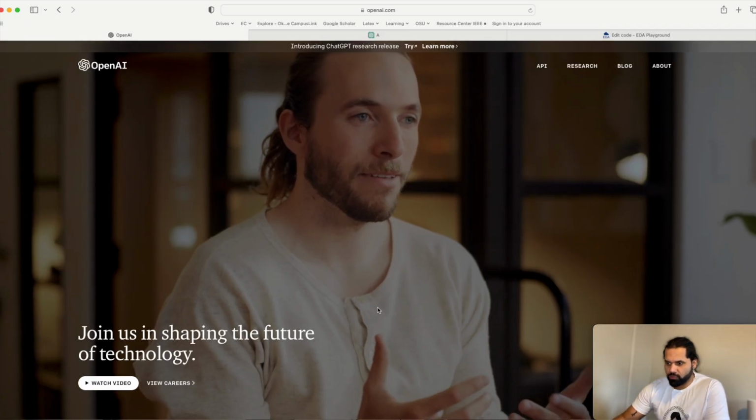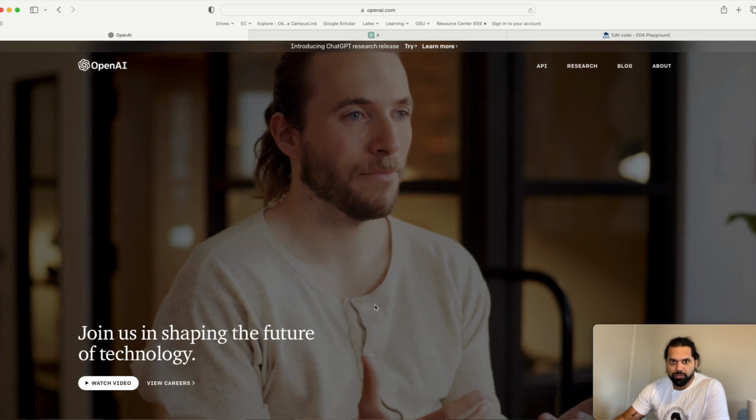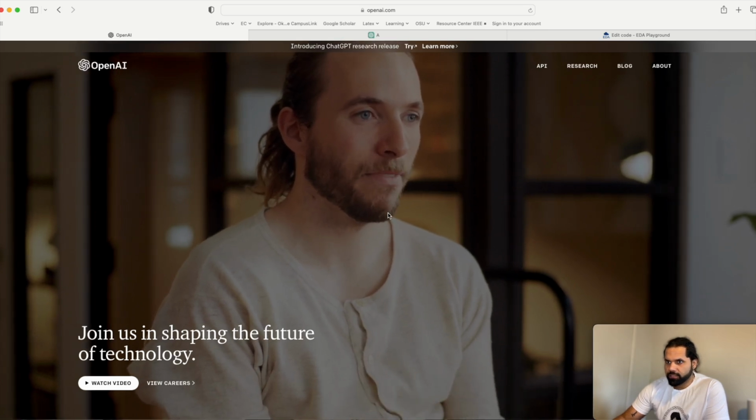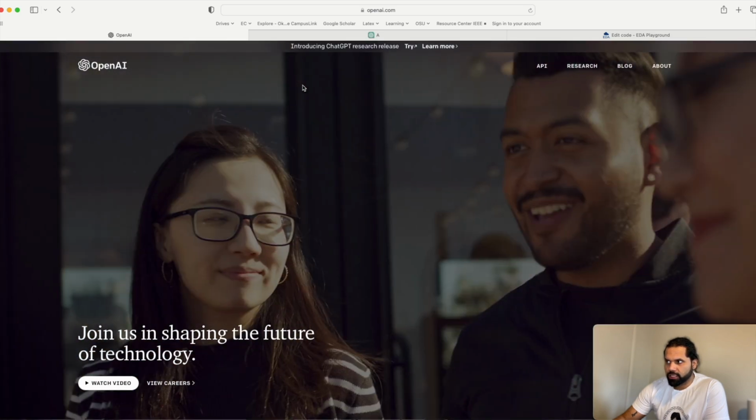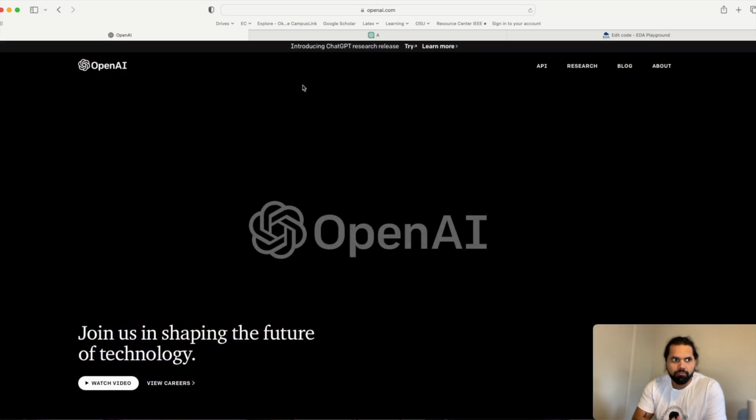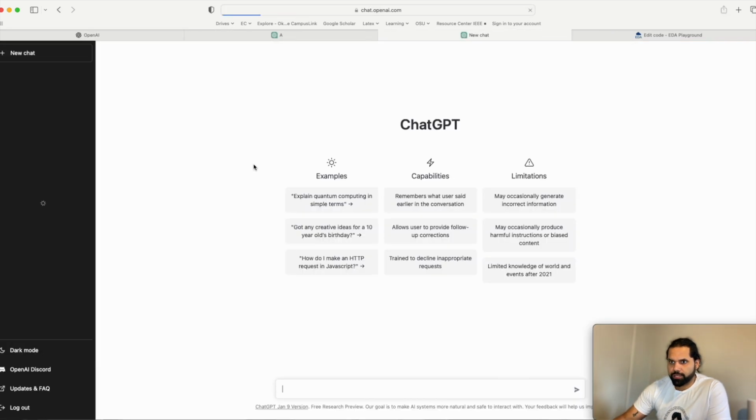Okay, back to the drawing board. So the first thing we want to do is open up the website. For this, we go to OpenAI, and we can log into ChatGPT. We can either use Hotmail or Google. I use Google, and it's really simple. You just use that account and you're in ChatGPT. So let's click this button and it's going to take me to the website.